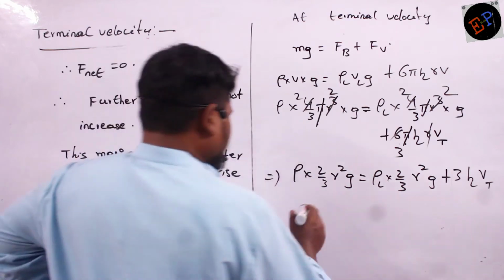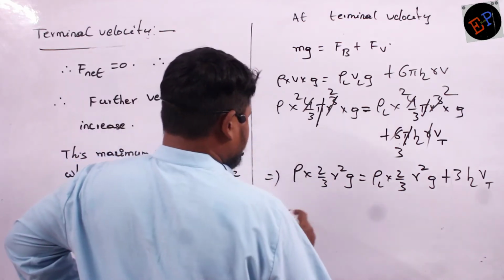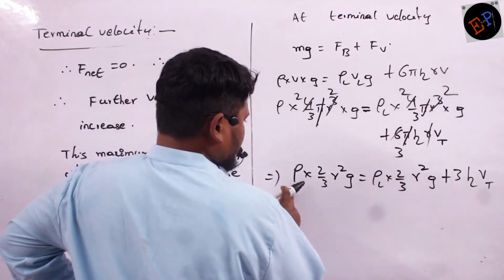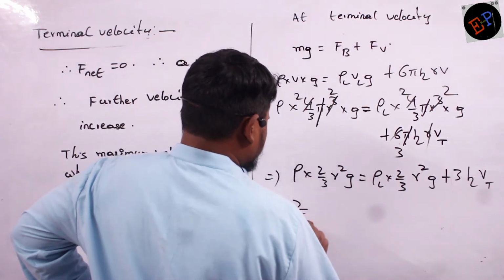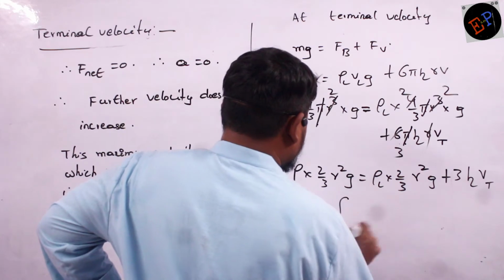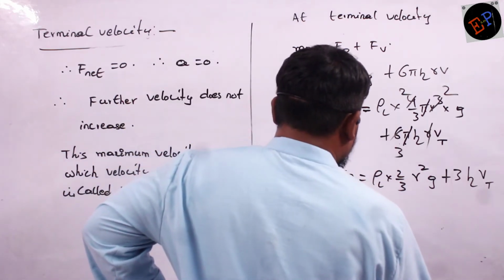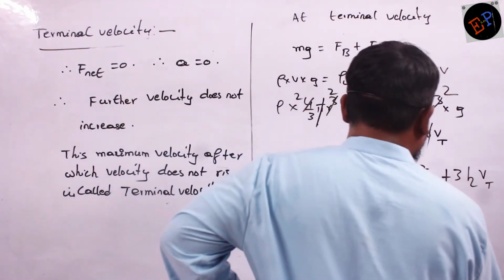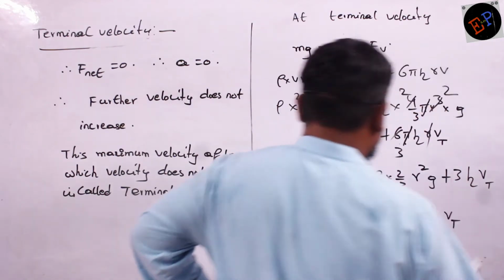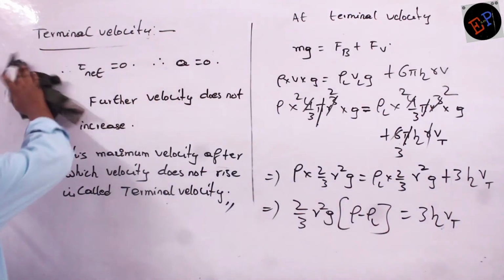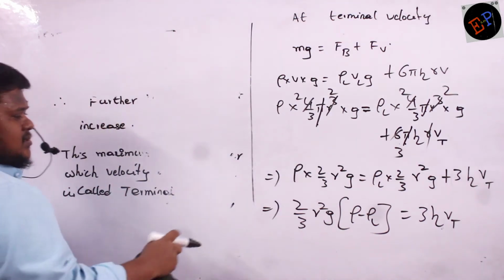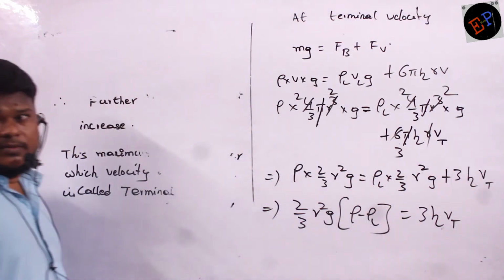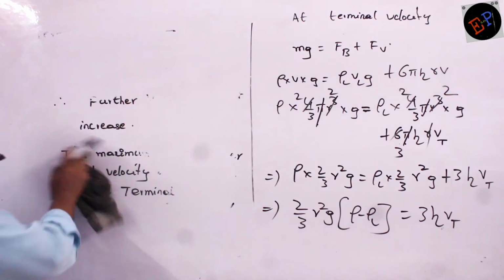Clear now? Now let us take these terms on one side. So rho is not common. 2 by 3 r square G is common. 2 by 3 r square G, if I take common, then it is rho minus rho L. This is equals to 3 eta into Vt. Clear now? 3 cannot get cancelled because here 3 is present in numerator, no, here. Okay.